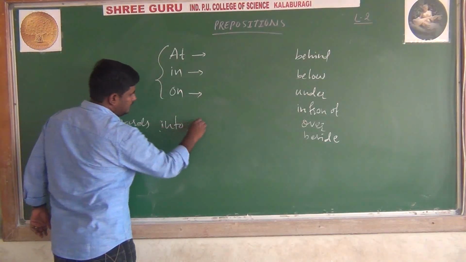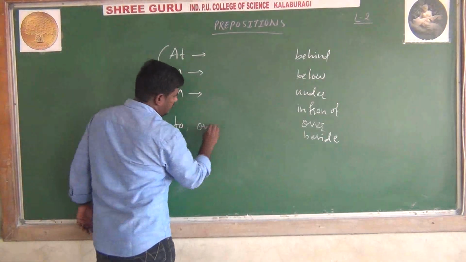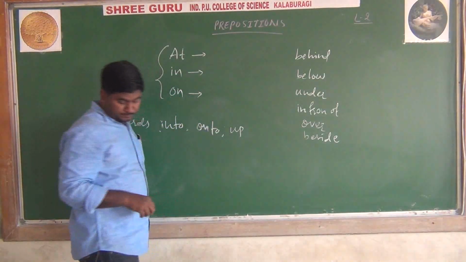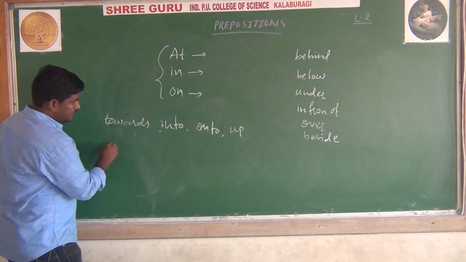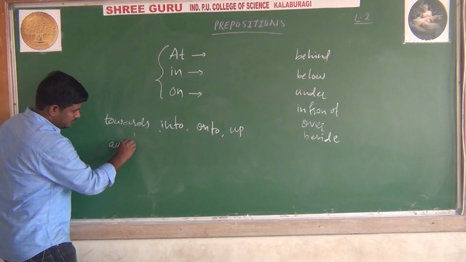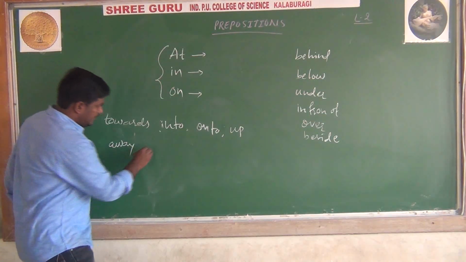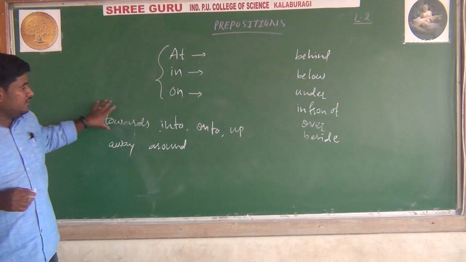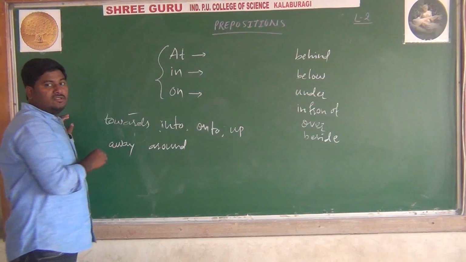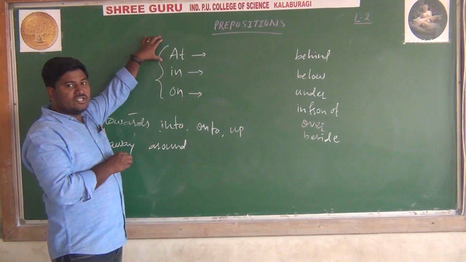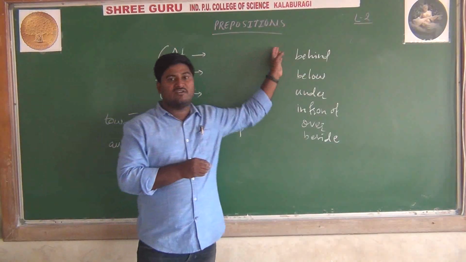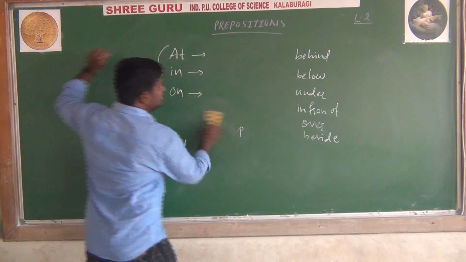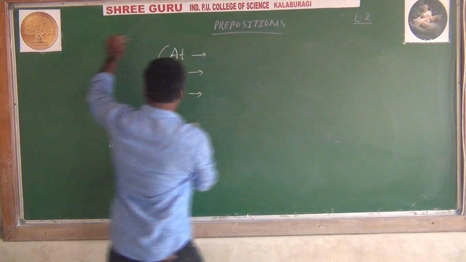Prepositions of movement are like towards, into, on, onto, up, away, around. So there are so many. These are prepositions of movement, prepositions of time, prepositions of places. Let us know this in detail, where to use these prepositions.